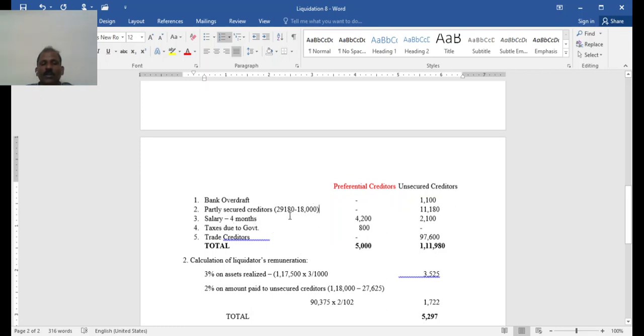Salary for 6 months: 4 months preferential, 2 months non-preferential.